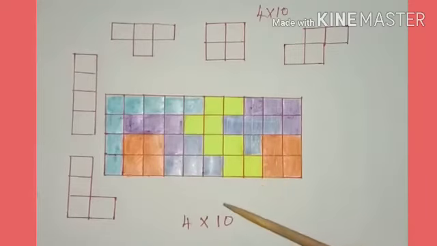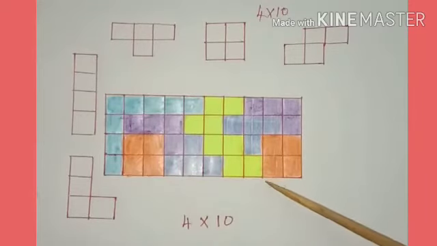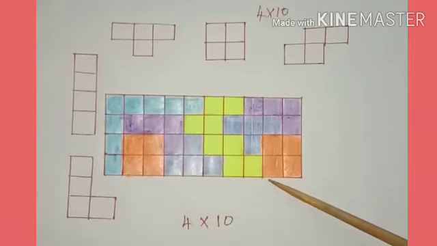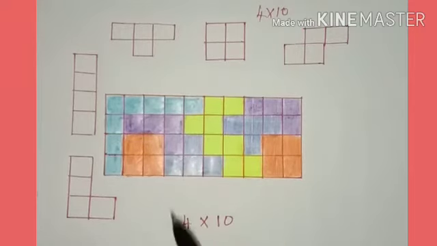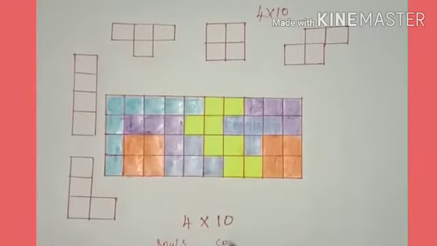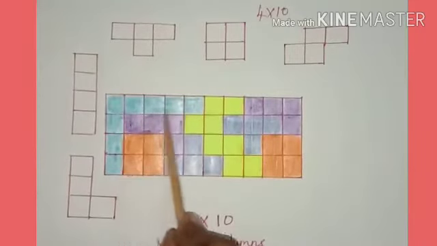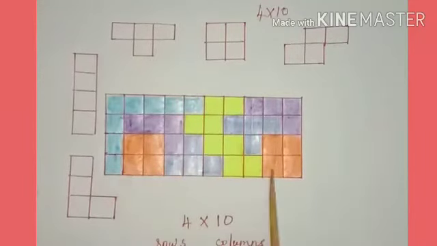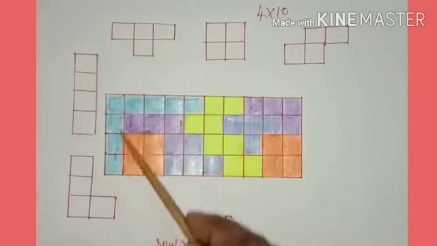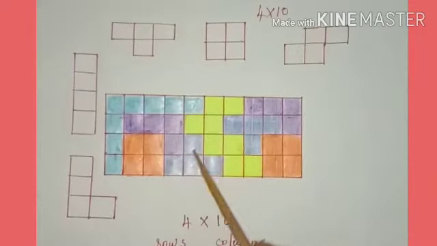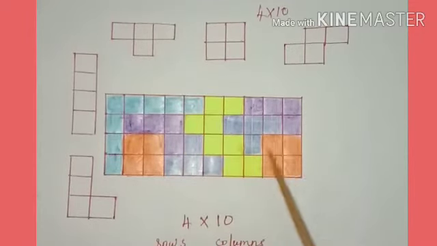So for that we have to draw a 4 cross 10 rectangle first, and 4 cross 10 means 4 rows and 10 columns. Rows means horizontal: 1 2 3 4 rows, and 10 columns, vertical boxes: 1 2 3 4 5 6 7 8 9 10.